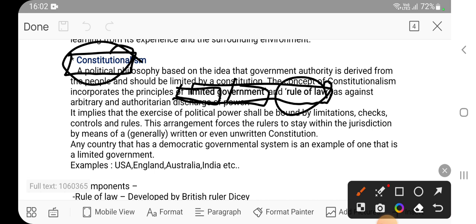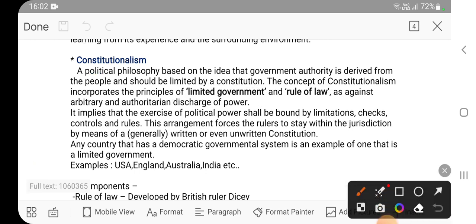So it implies that the exercise of political power shall be bound by limitations, checks, controls and rules. See, limitations, again, are by the constitution; checks, by the constitution; controls and rules, all by the constitution. This arrangement forces the rulers to stay within their jurisdiction by means of a written or unwritten constitution. So the basic concept is the same: any entity or organization which is ruling over the people is limited by the constitution. This is just a theory portion.